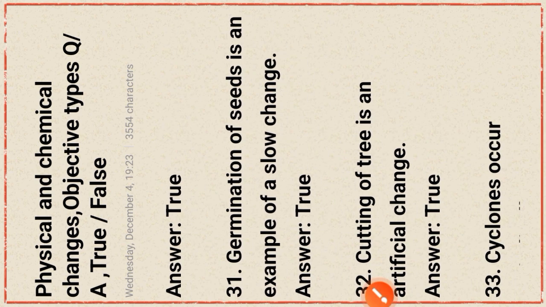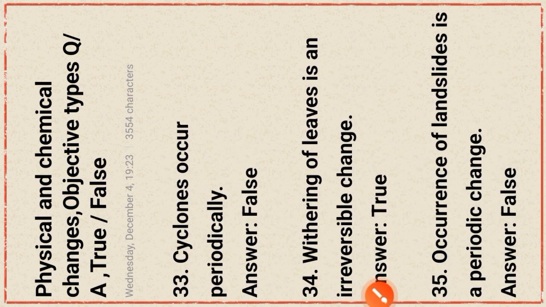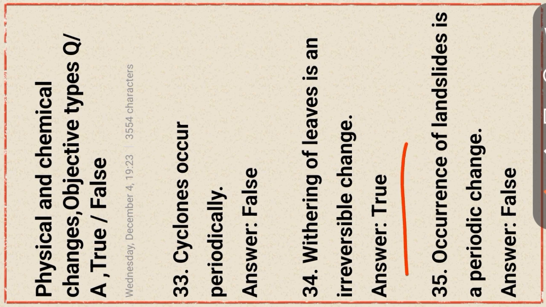Cutting of tree is an artificial change. This statement is true. Cyclones occur periodically. This statement is false. Withering of leaf is an irreversible change. This statement is true. Okay. Occurrence of landslides is a periodic change. This statement is false.